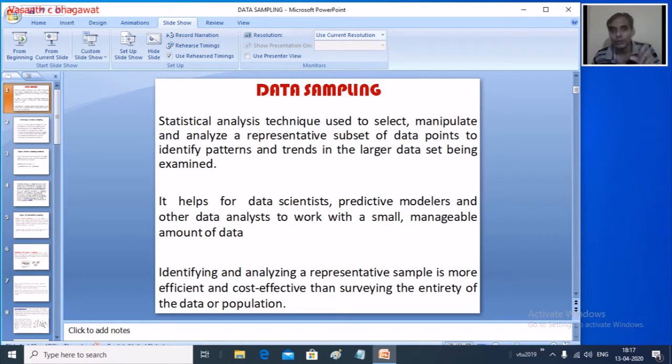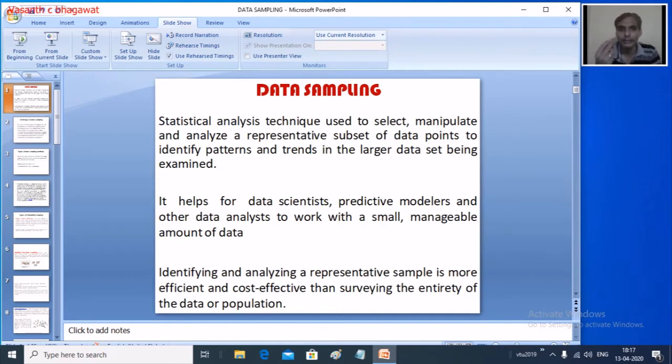That means you have a large data set, and from the entire large data set you select a small amount of the population, which we call a sample. When you have a small sample, it becomes easy for an analyst to analyze the sample rather than the entire population. This is what we call data sampling.